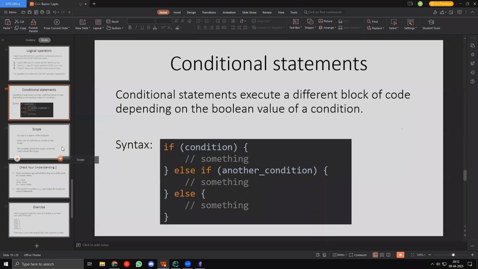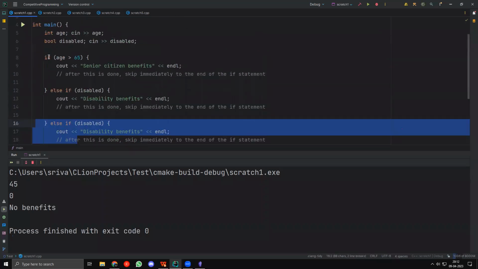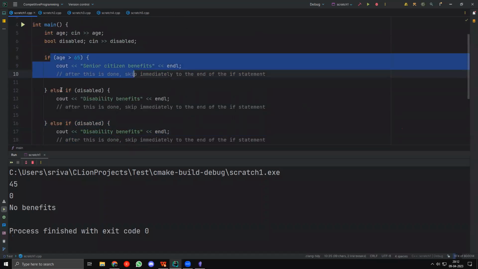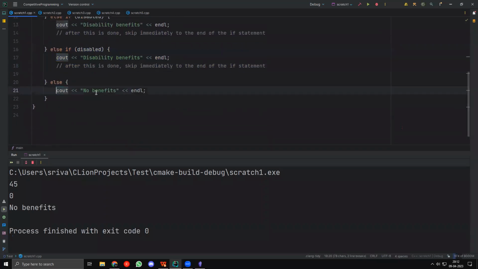Okay. So yeah, those are basically if statements. So we have if, else if, and else. Now else happens when none of the else if statements or if statements happen, right? So if this didn't happen and this didn't happen and this didn't happen, this happens.